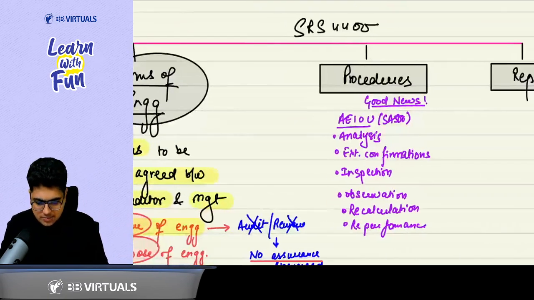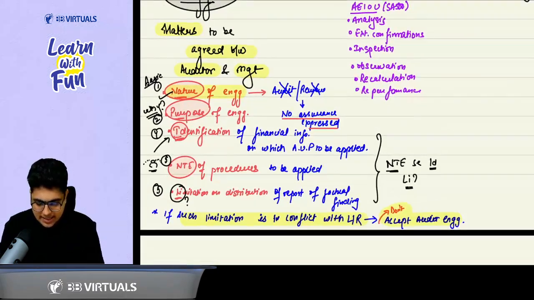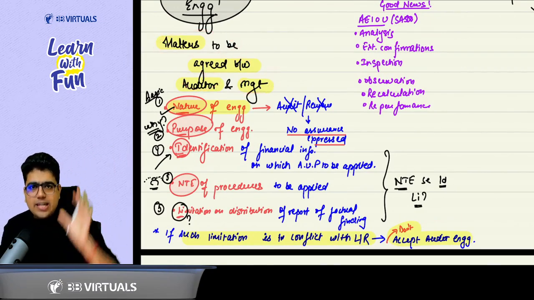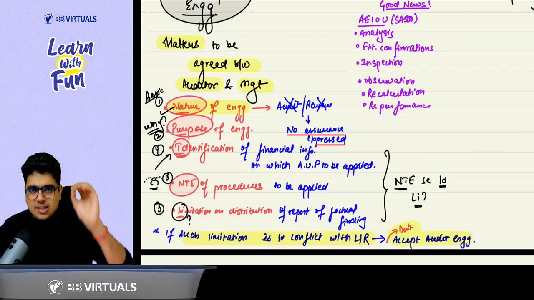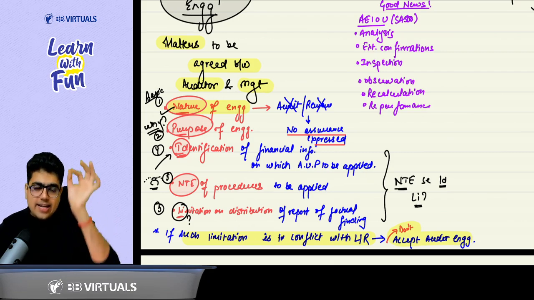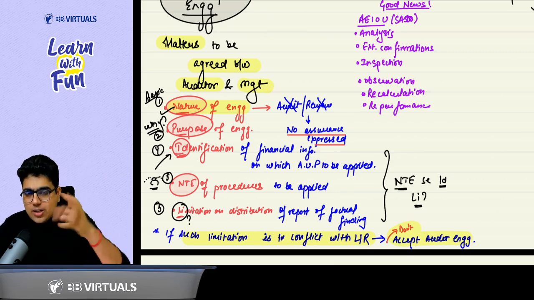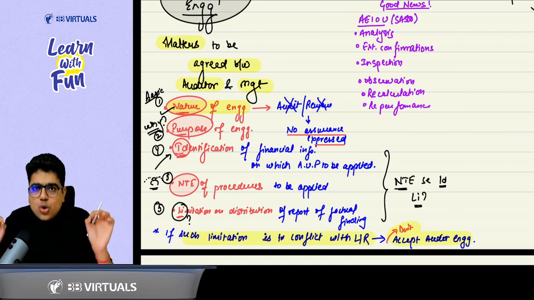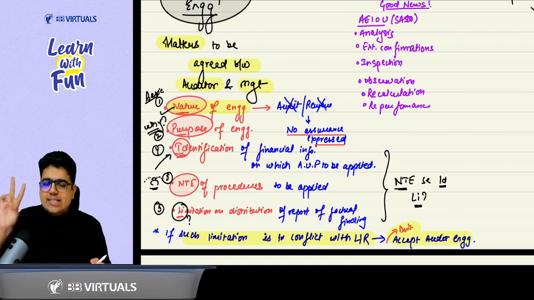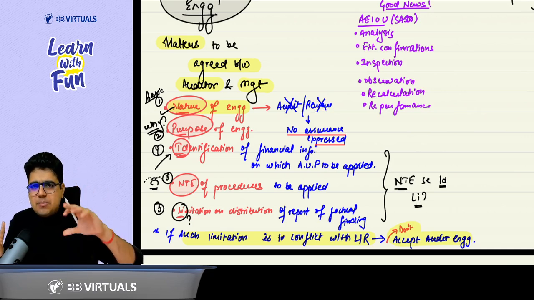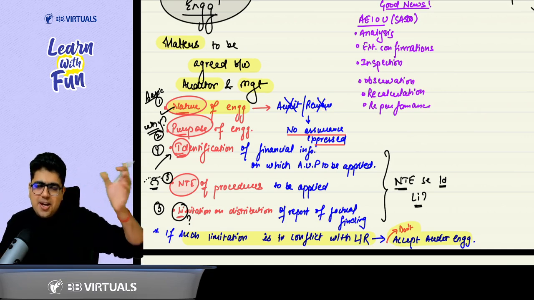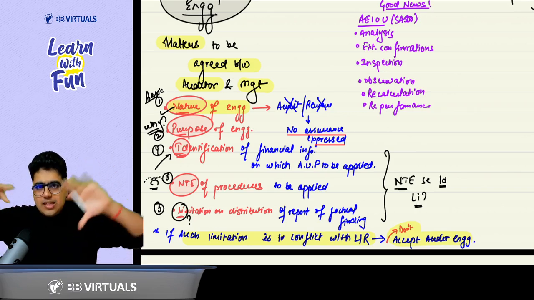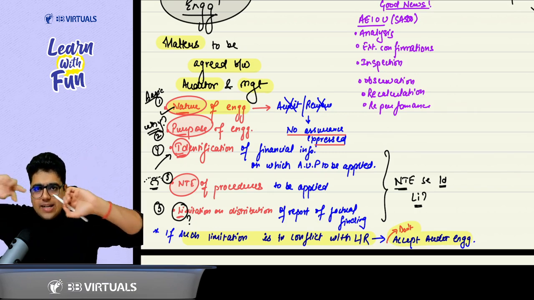Now comes the important part: the matters that need to be agreed between the auditor and the management. What terms of engagement need to be there? The first two basic things are nature and purpose. Nature of the engagement: is it an audit or a review? The answer is neither, so no assurance is expressed. Second is the purpose of the engagement. It can be any purpose, such as meeting the requirements of SEBI or the Companies Act, like the reports we just discussed in class. These reports will be available in your Google Drive, so you can review them anytime.